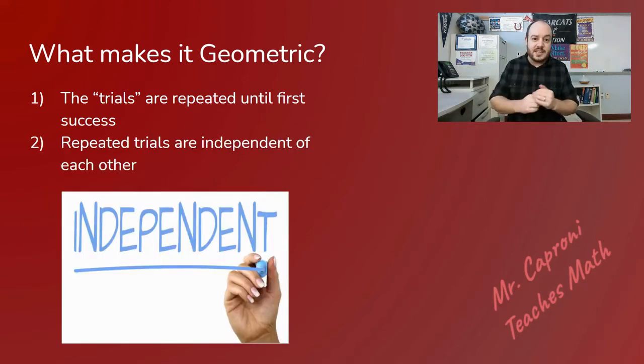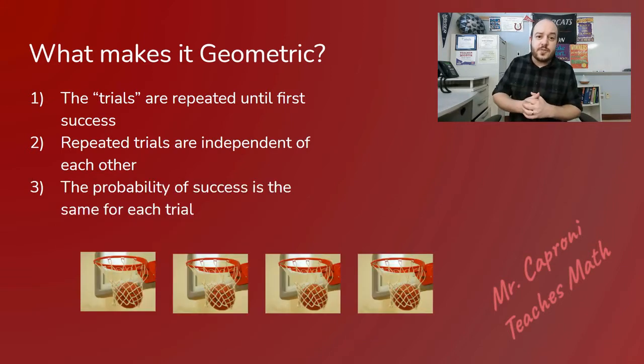which brings us to our second item that makes it geometric, which is that each one of these trials are independent of each other, meaning that no matter what happens the first time I do it or the second time, it's not going to change the outcome of the next one. And it's not even going to change my probabilities there, which brings us to the third one, that the probability of success has to be the same every time you do it.